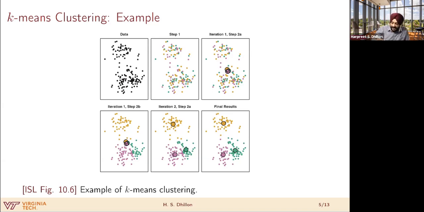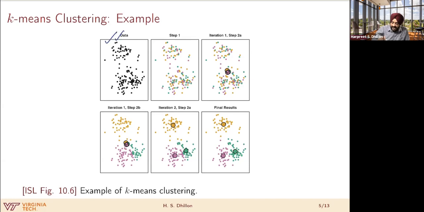On the top left, this is what your data would look like, right? In unsupervised learning, there are no labels. These are just data points. In step one, in ISL, they are initializing in a slightly different way. Instead of selecting cluster centers at random, what they did is they are assigning each point uniformly at random to one of the clusters, right? So in this case, they are selecting 3 clusters, k equals 3. So each point will be assigned to a given cluster, say, for example, the yellow cluster, with probability 1/3. That was step one.